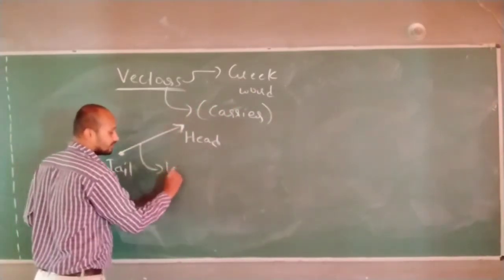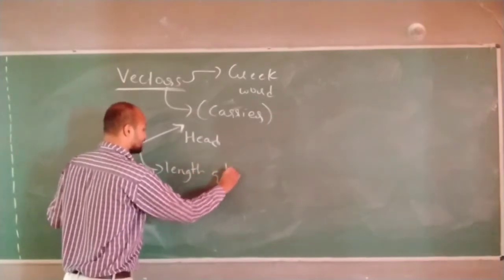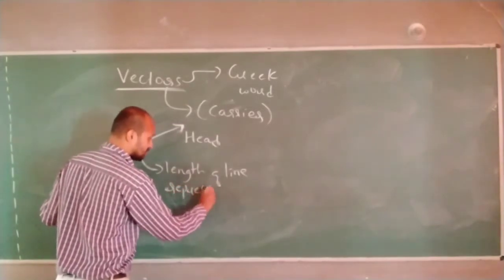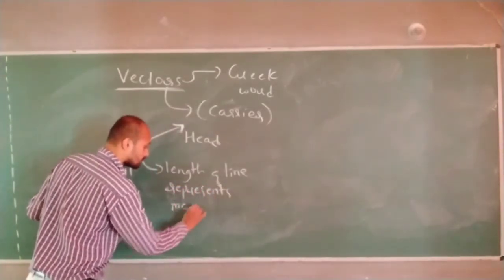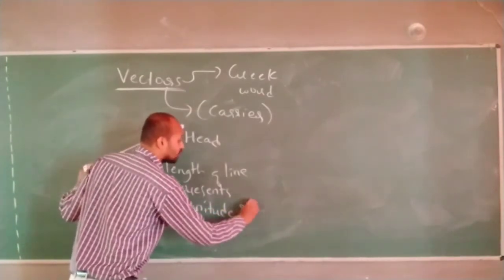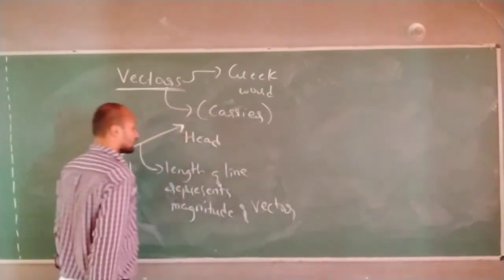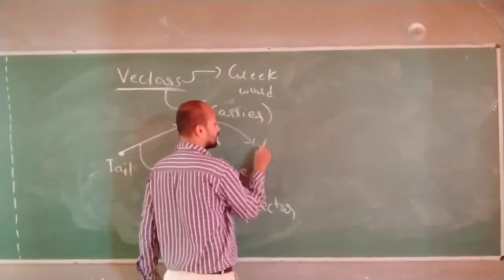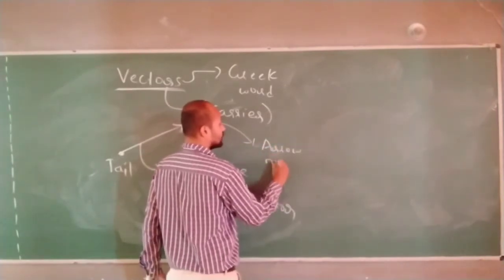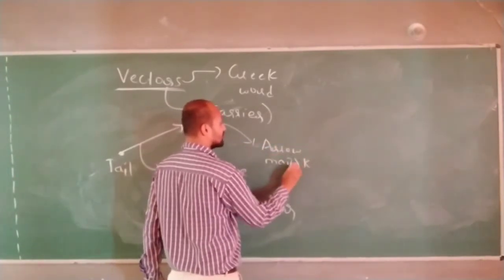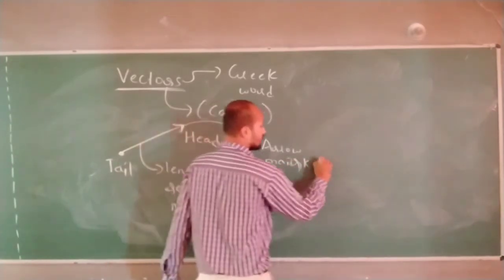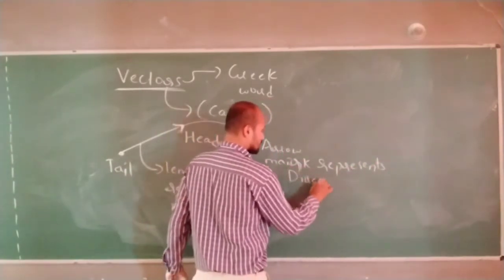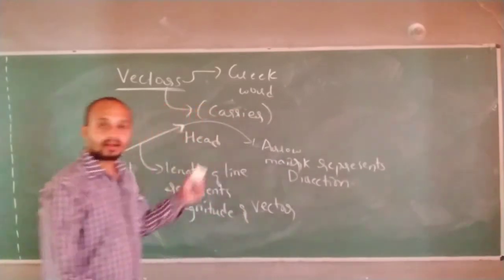And the length of this line represents the magnitude of the vector, and the arrow mark represents the direction.